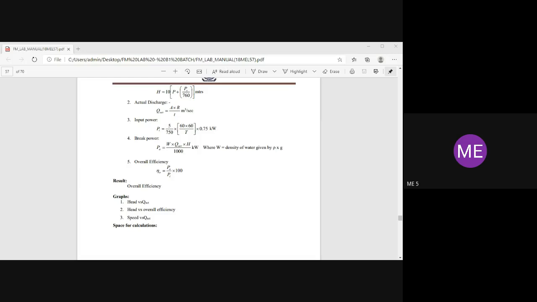A very easy calculation. Do the graphs also, and directly paste those graphs in your lab record. No need to draw again. Whatever you are doing here, same graphs you paste in the lab record. I got 37.04, correct, sir. How much did you get? 37.04. Correct. Do the third calculation.